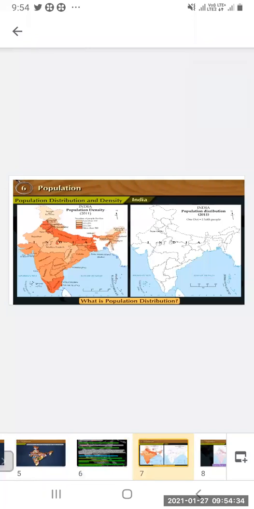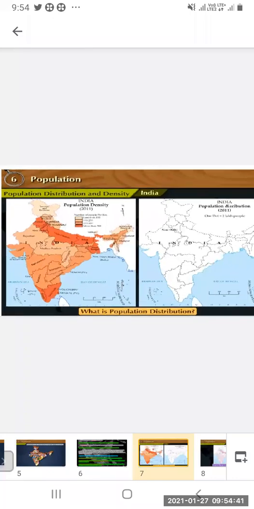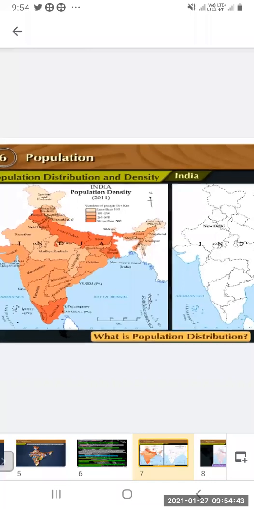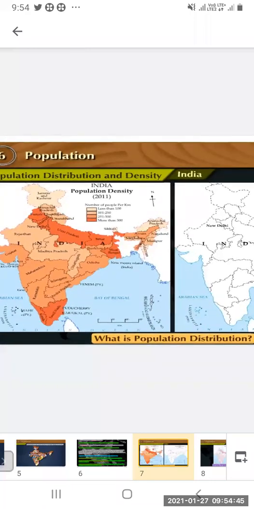Now, what is population distribution? You can see the dark color, and you can see the index upside, the number of people per kilometer. The darkest color is more than 500. A little less dark is 251 to 500, a little more faint is 101 to 250, and very light is less than 100. So how is the population distributed?